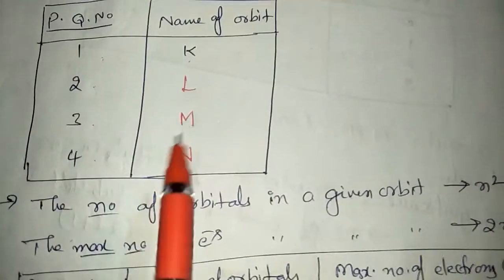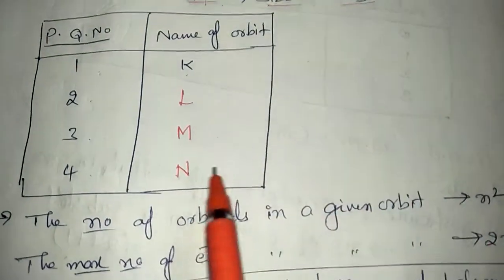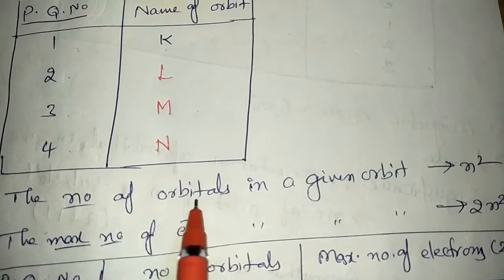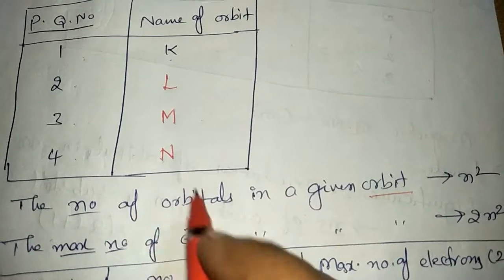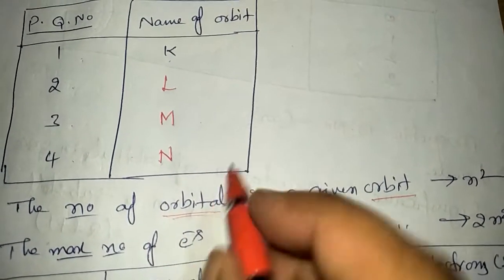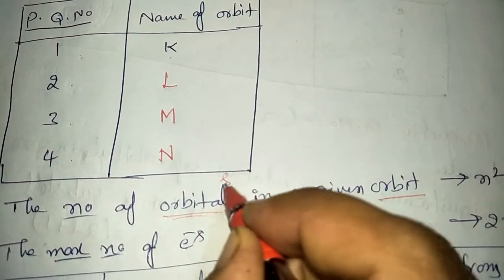So this is the principal quantum number. It also tells the number of orbitals present in an orbit. That means the number of subcells. Here, the orbitals are the subcells.